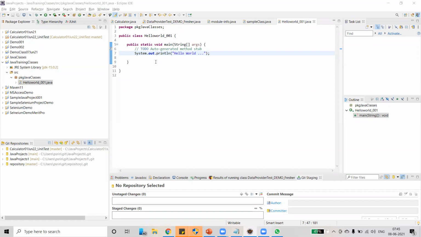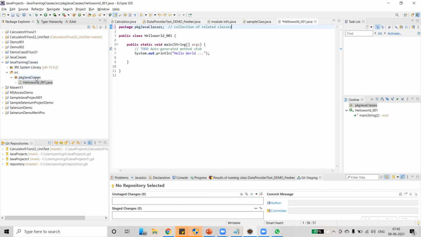See, this is a very simple program which we have created. Look at these sections. First one is package. What is package? Package is nothing but a collection of related classes. Clear? Hope you are able to understand what I'm saying. It's a collection of related classes.